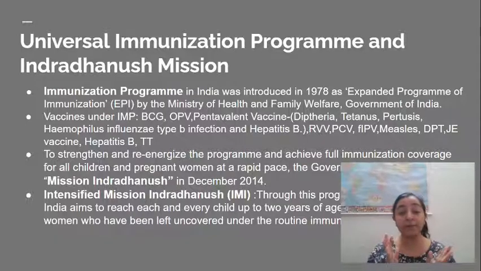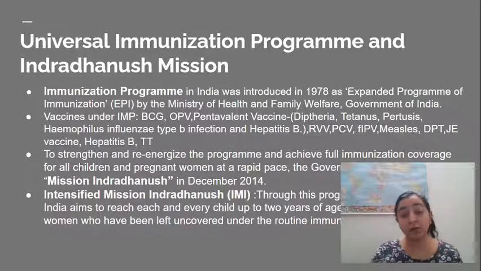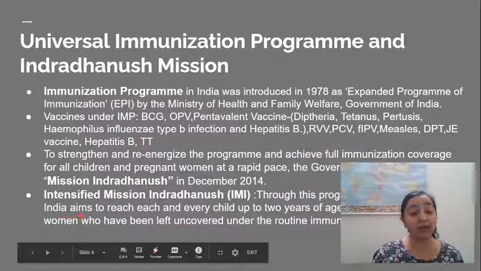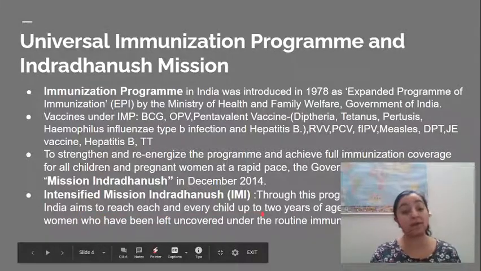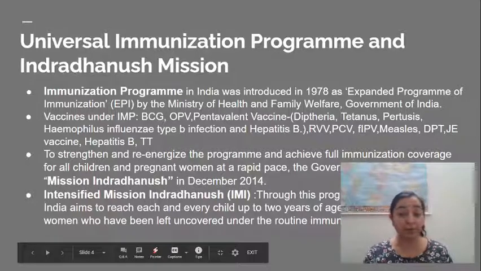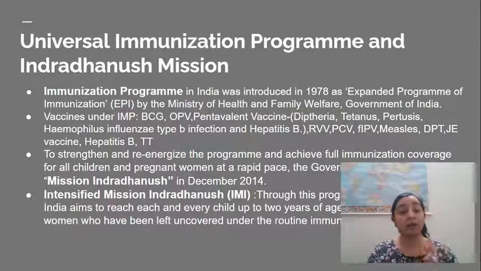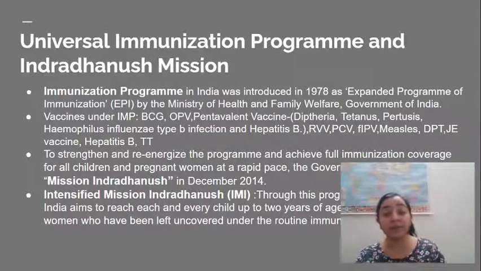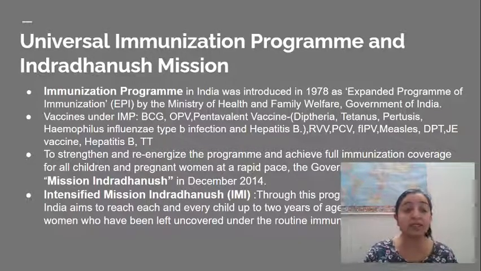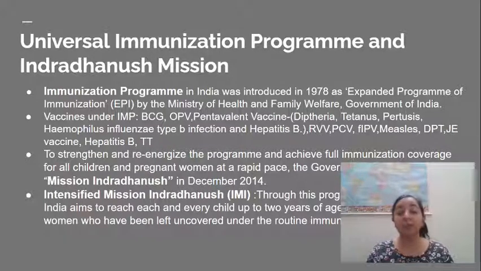And how was it done? Through this, the government of India aims to reach each and every child up to 2 years of age and all pregnant women. So whoever has been left uncovered under the UIP will be covered under the Intensified Mission Indradhanush. So these programs are the ones which have actually helped India to reach how much now?